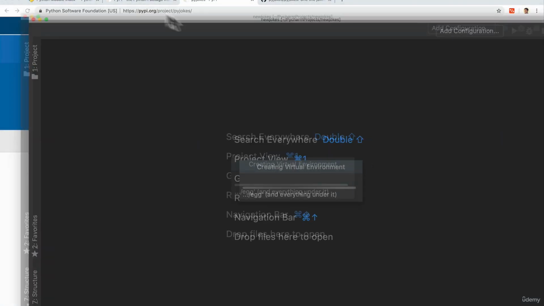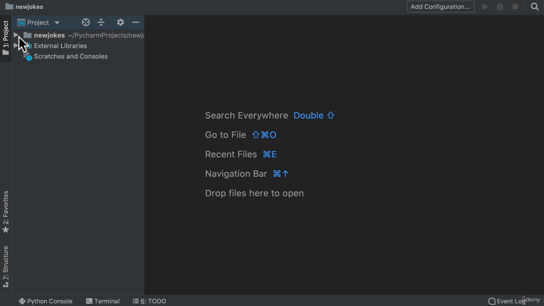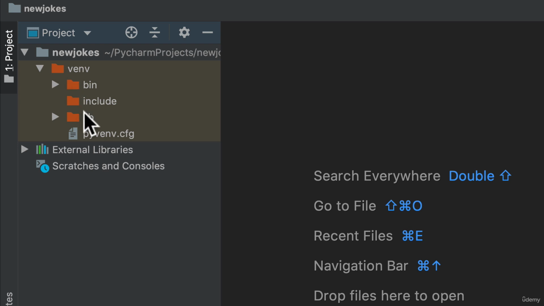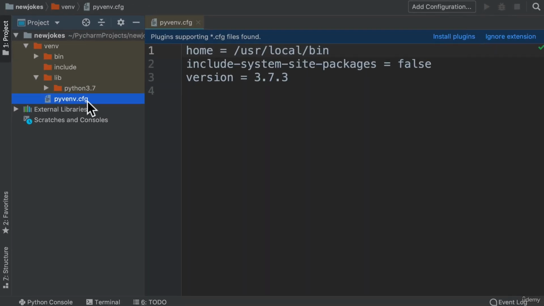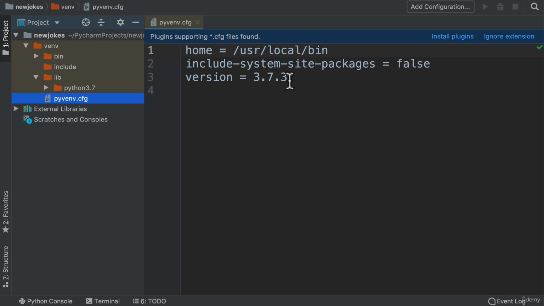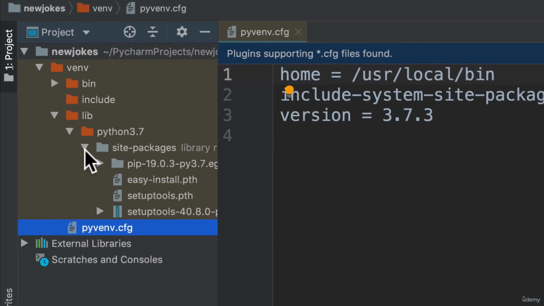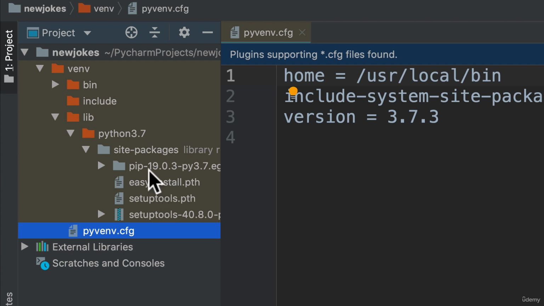When we do create, you'll see that new jokes has its own virtual environment. And now any library that I install in here will have its own package right in here. So it doesn't affect any other projects. If I go to pyvenv.cfg, you see that the environment is set up with version 3.7. This is my home, and we're able to add packages right in here. And you see that, nope, I don't have any PyJokes in here because this is a new project with a whole new environment.